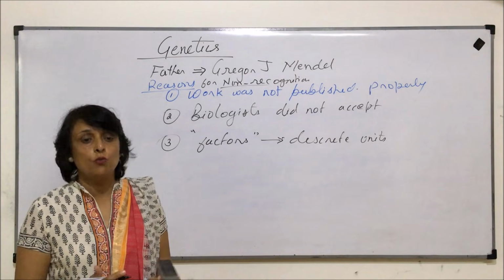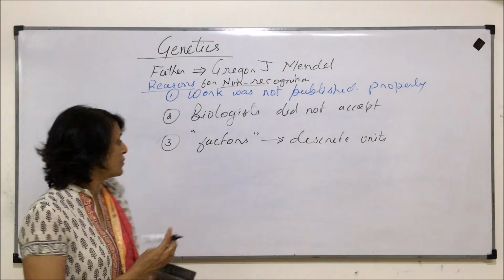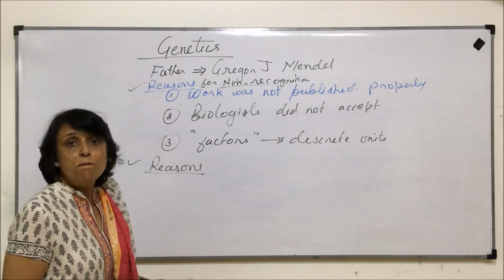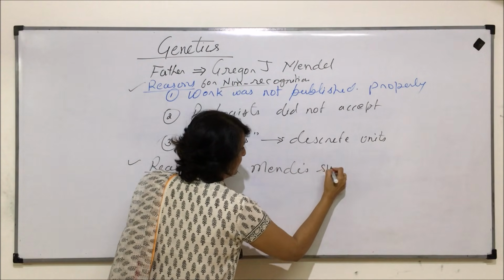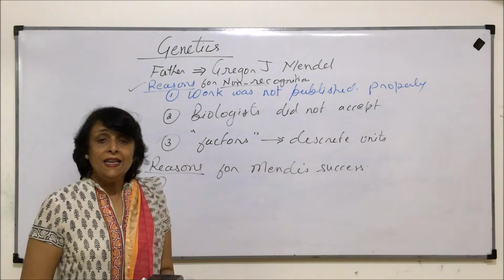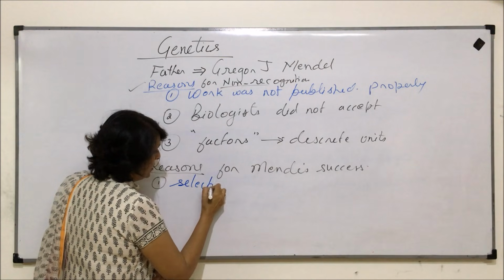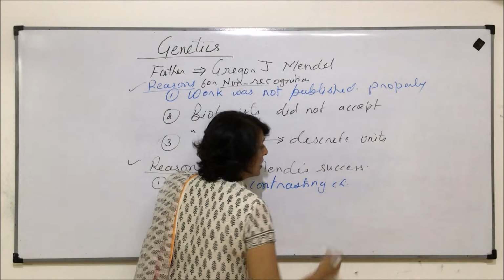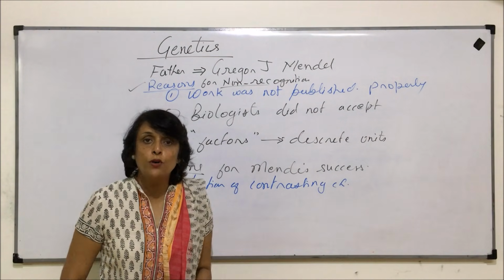Now there are reasons why his work was taken in a very nice manner, and why till date we are following the same principles. So now we are talking of reasons for Mendel's success. First reason, he selected contrasting characters in pea plant. Now what exactly is meant by contrasting, and why was this a very, very important point?